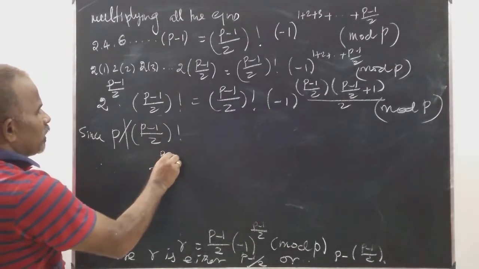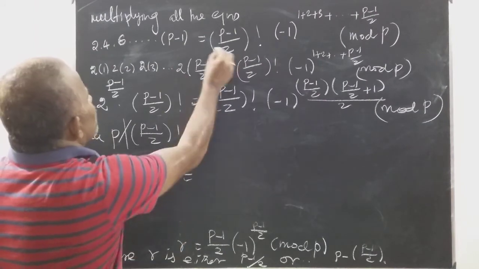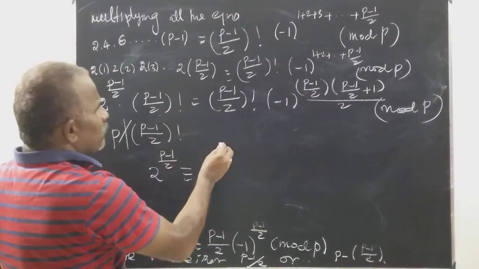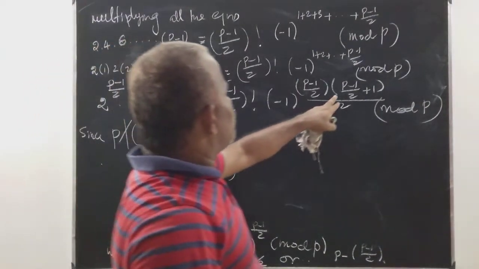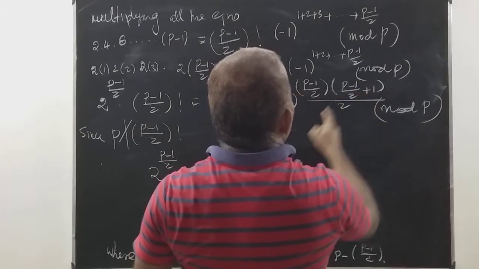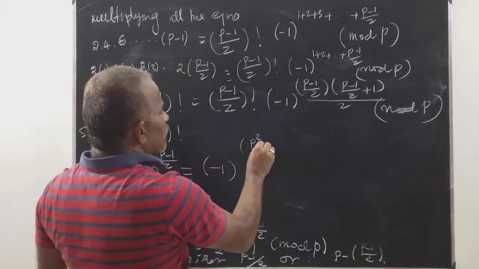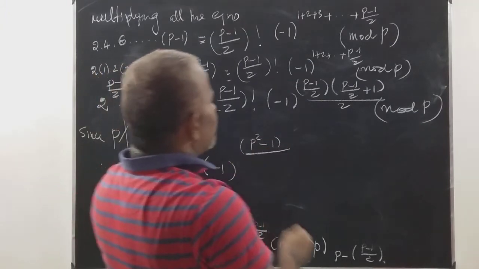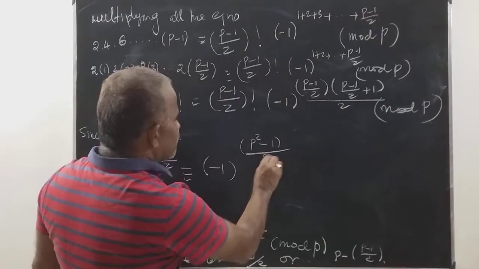Therefore 2 power p minus 1 by 2 is congruent to minus 1 power. So what will be that? So here p minus 1, 2 minus 1, so therefore plus 1, p minus 1 into p plus 1, therefore p squared minus 1 divided by 2, 2, 4, therefore here is 8.